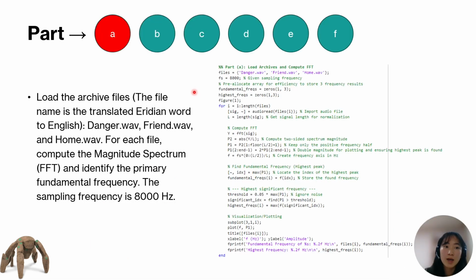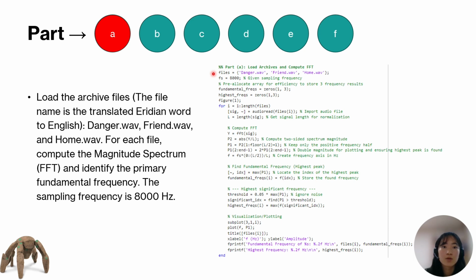So in part A, it asks us to load the archive files, danger, friend, and home. For each file, we want to compute the magnitude spectrum, FFT, and identify the primary fundamental frequency. The sampling frequency is 8,000 Hz. When it's asking us to identify the primary fundamental frequency, it's asking us to find the highest peak or the greatest magnitude frequency. So let's run through the MATLAB code here on the right, line by line.